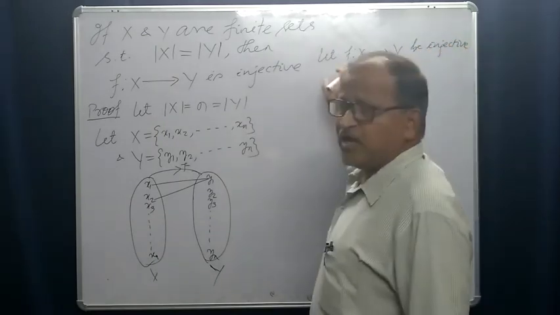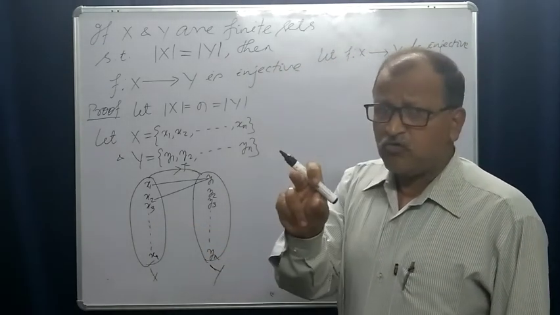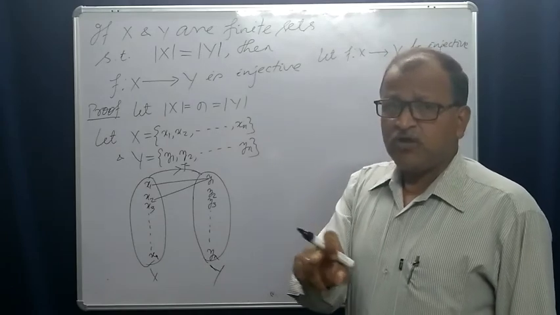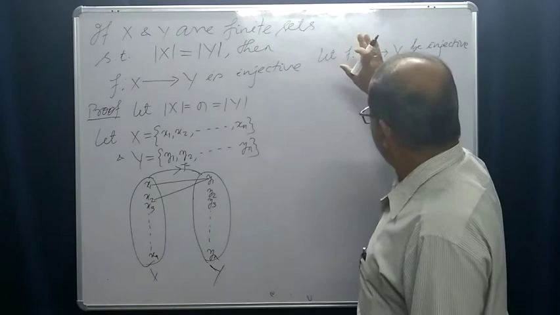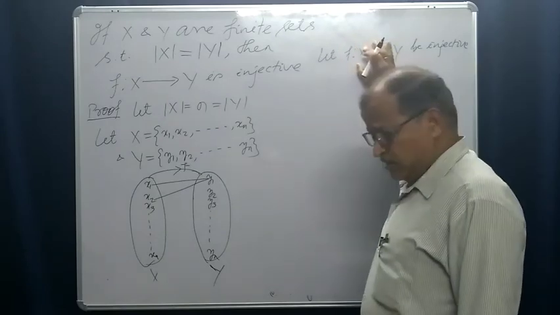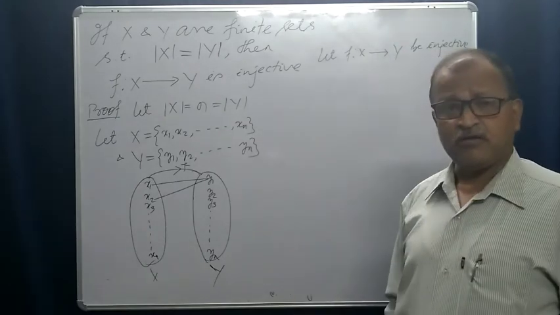That means one element of x will be related to one element of y. No two elements of x will be related to a single element of y.